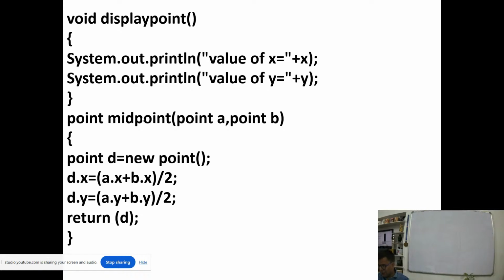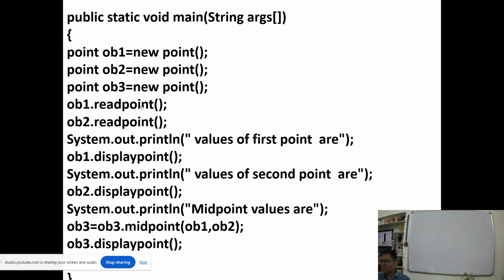So D dot x is equal to A dot x plus B dot x divided by 2, and D dot y equal to A dot y plus B dot y divided by 2, and then we return the value of D. Yes.